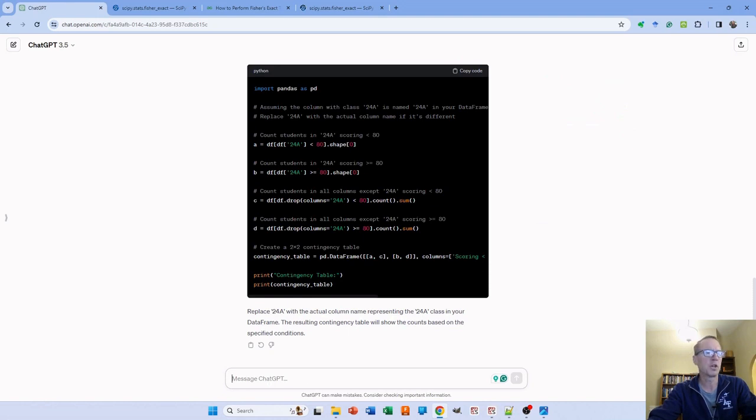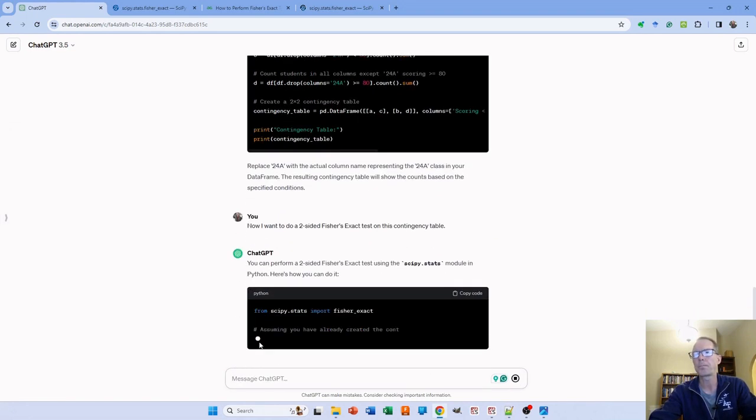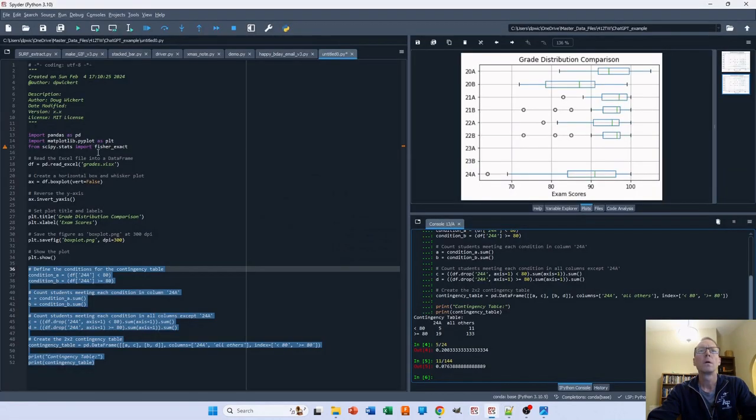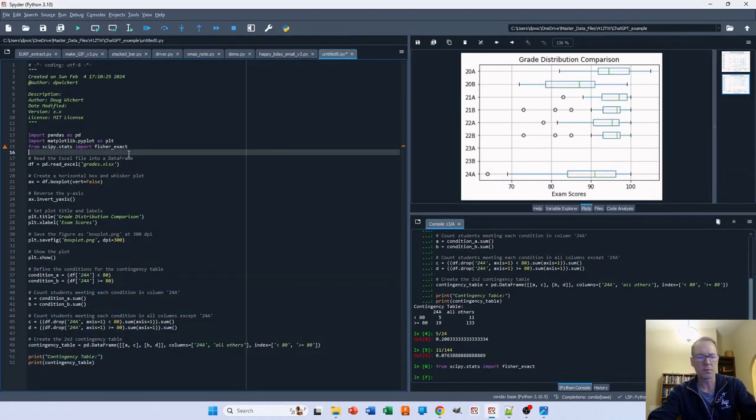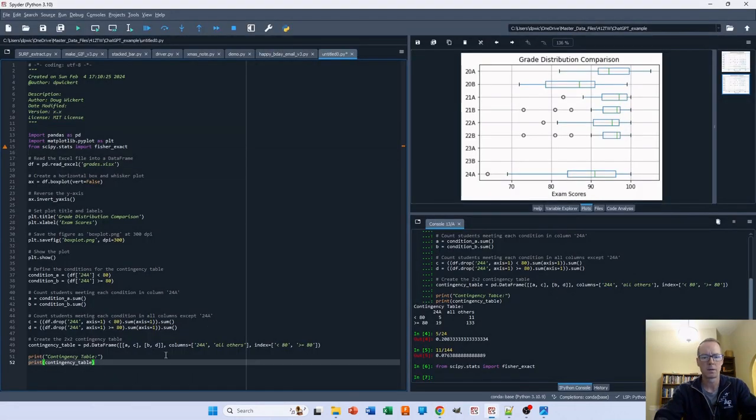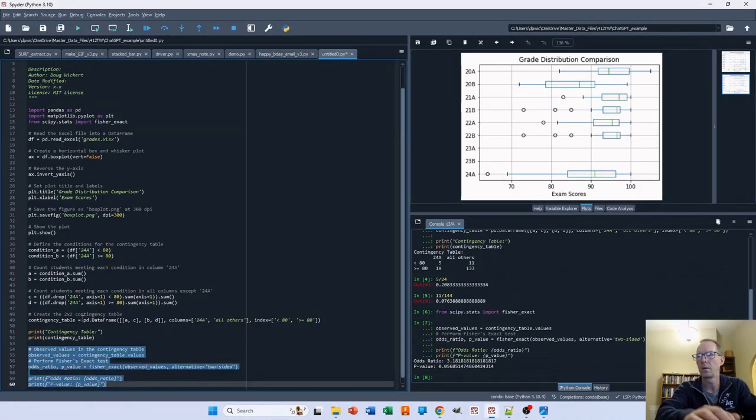We can come back to ChatGPT and ask, now I want to do a Fisher's exact test on that contingency table. We use SciPy stats. We'll get SciPy stats into the environment, and then we'll copy the code from ChatGPT. So there's our contingency table. We really just need this portion of the code, and we'll come back. All right, so there's our answer.